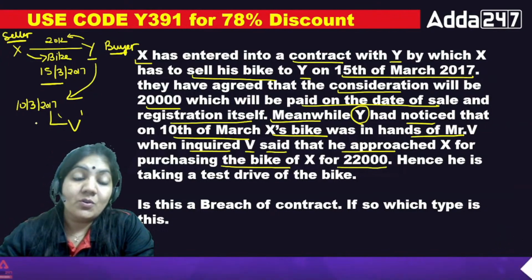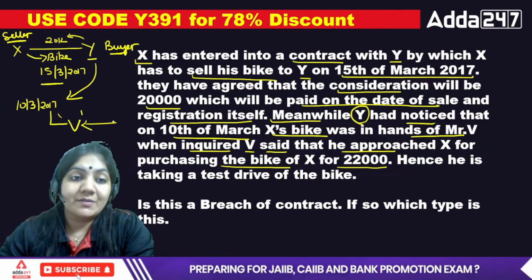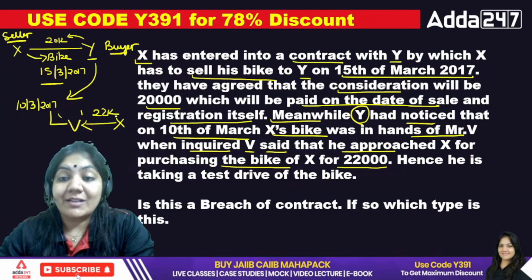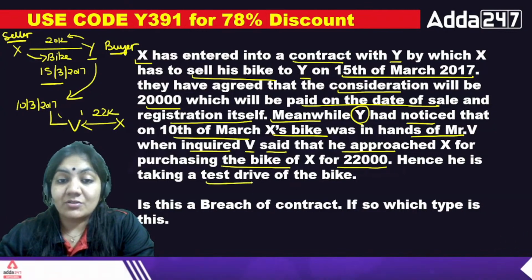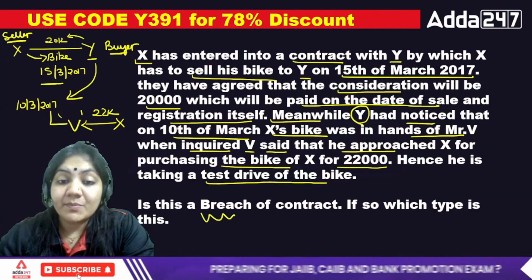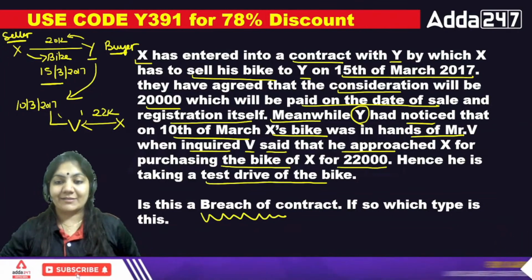So I think this bike has been sold to V by X for 22,000, and V was just taking a test drive. Now tell me class, whether there is a breach of contract and which type of breach of contract this is.